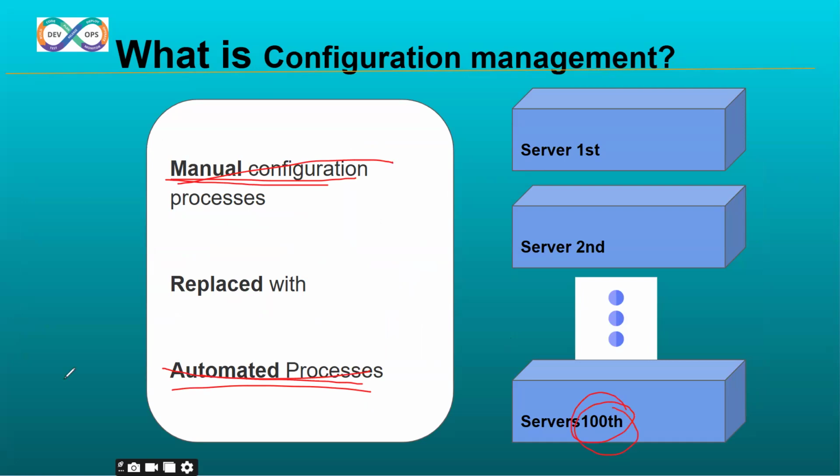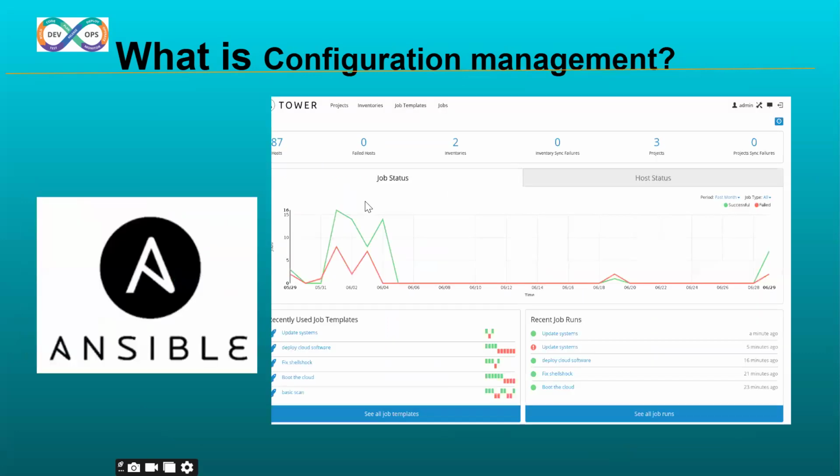On hundreds of servers, we call this configuration management. This configuration management we can support with Ansible. Ansible is a configuration management tool.